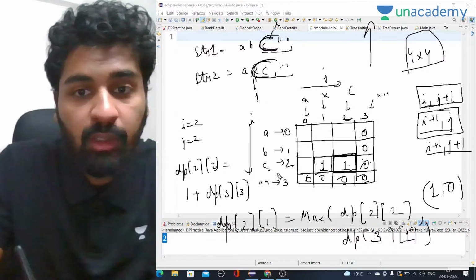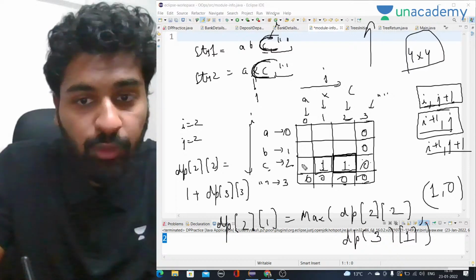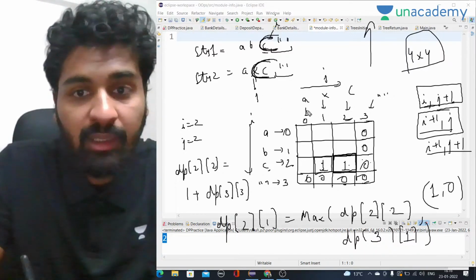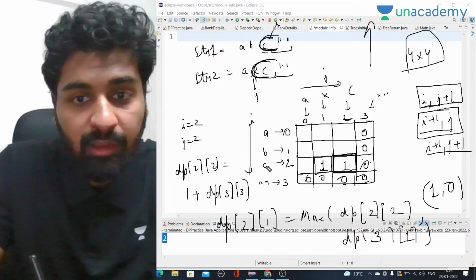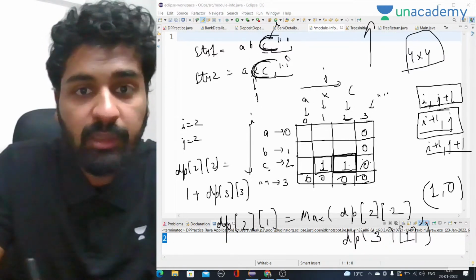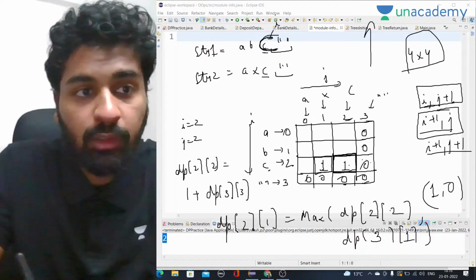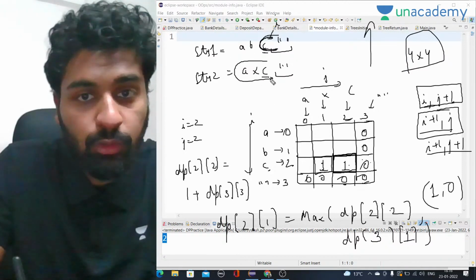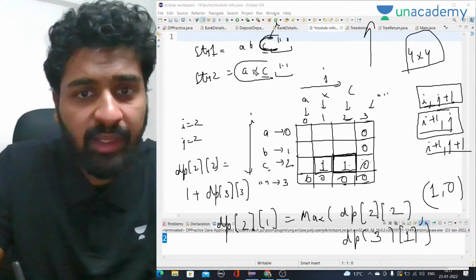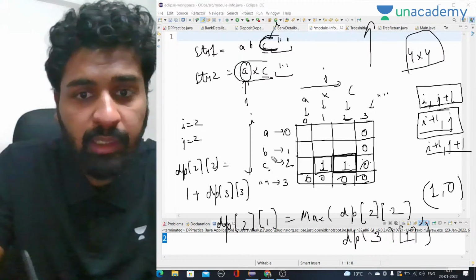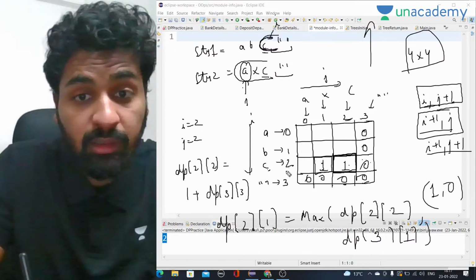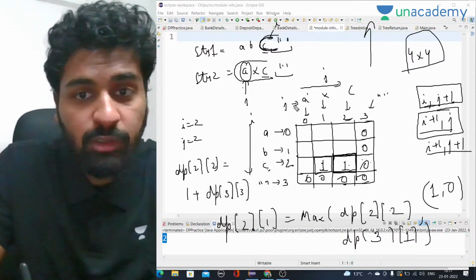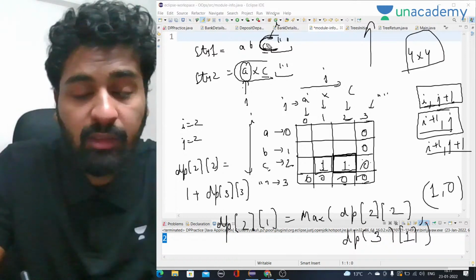Now what are we going to do? Now we have to move here. Here for this column as well, we know all the three things, right? So what does that mean? That 0 represents A and 2 represents C. So this represents that we now have to find the common subsequence between this whole string and this C. Right now J is at A. Okay, this represents J and this represents I. So J is at A, and A and C are not equal.